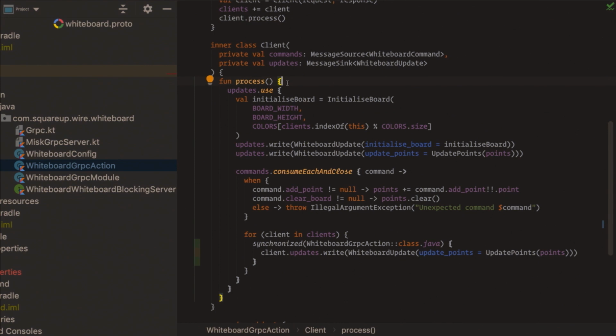And in the process method, nothing fancy. We use the update sync to send data to the client saying, OK, set up yourself, and here is the current state of the points. And then every time we receive commands from a client, we need to broadcast that to everyone. So if it's an add point command, we just add it to the list of points. If it's a clear, we clear it. And then for all clients, just write and send the data, and you're good to go.